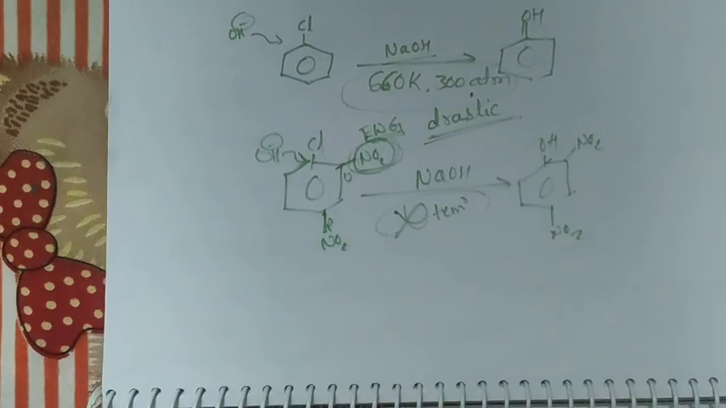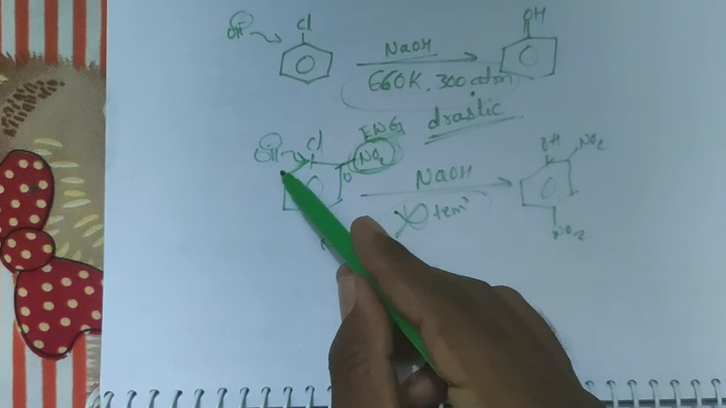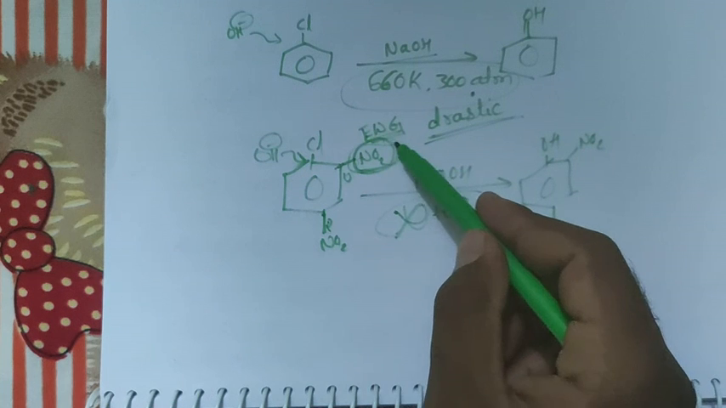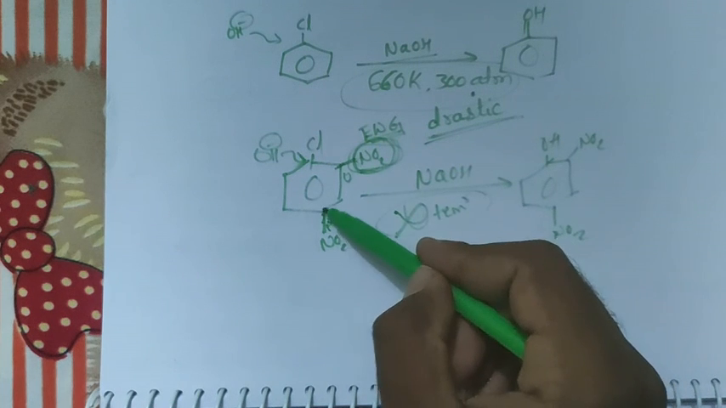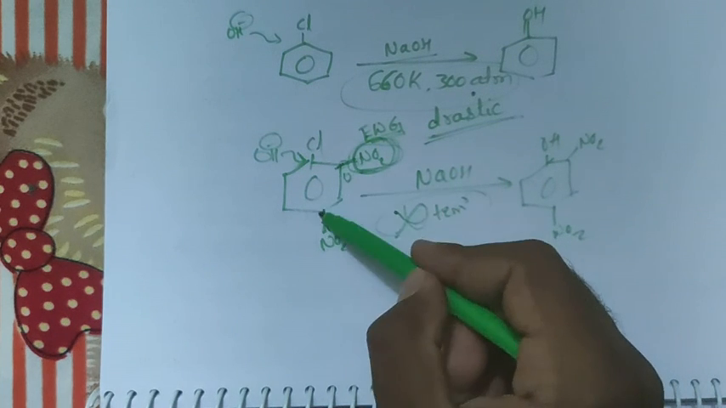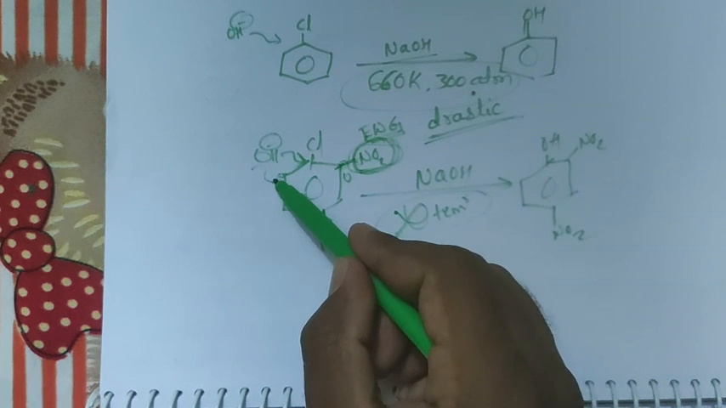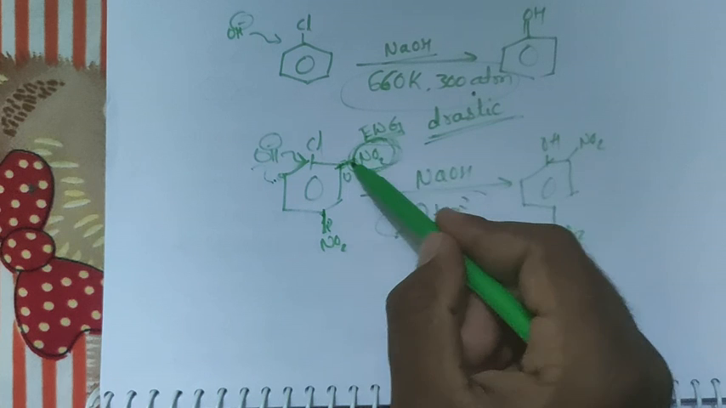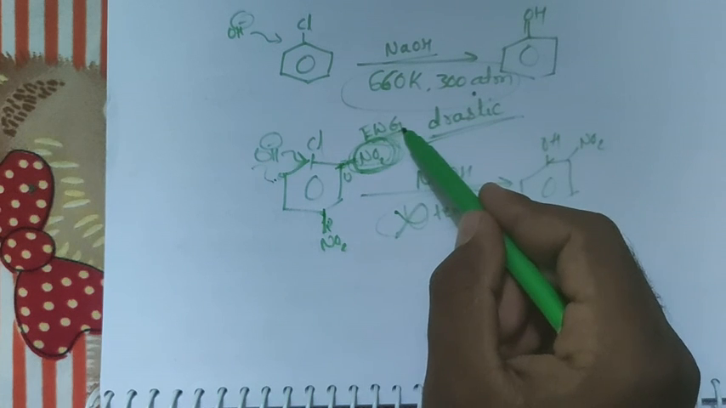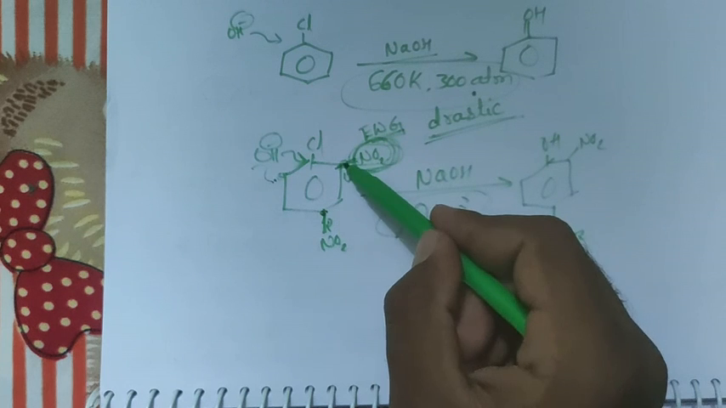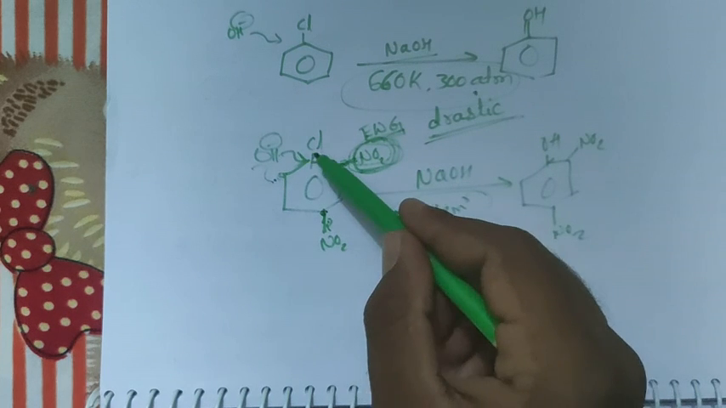You see here, if OH attacks the ortho and para positions, what happens? This nitro group is there, and this nitro group withdraws the electron. If the ring is electron rich, the OH minus does not attack. If it is electron poor, it will attack this ortho position. The nitro group withdraws the electron, so the ortho and para positions are very weak, and they are replacing this.